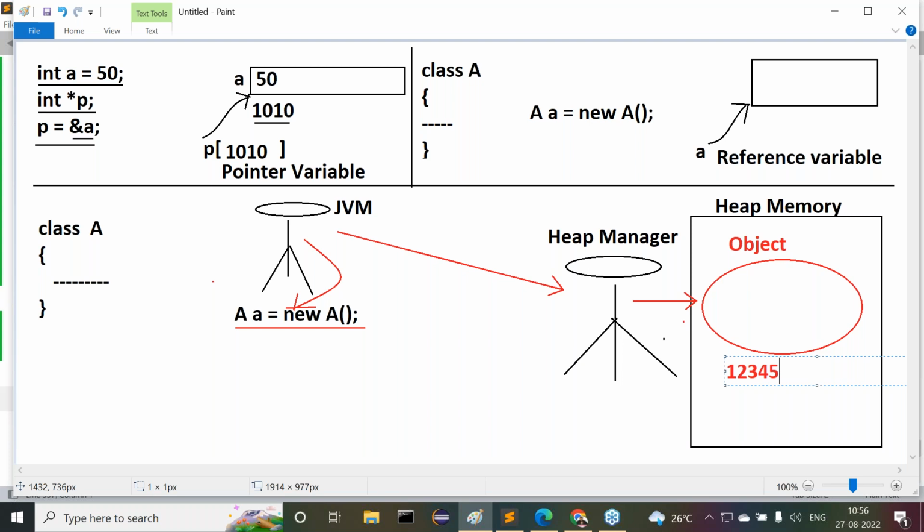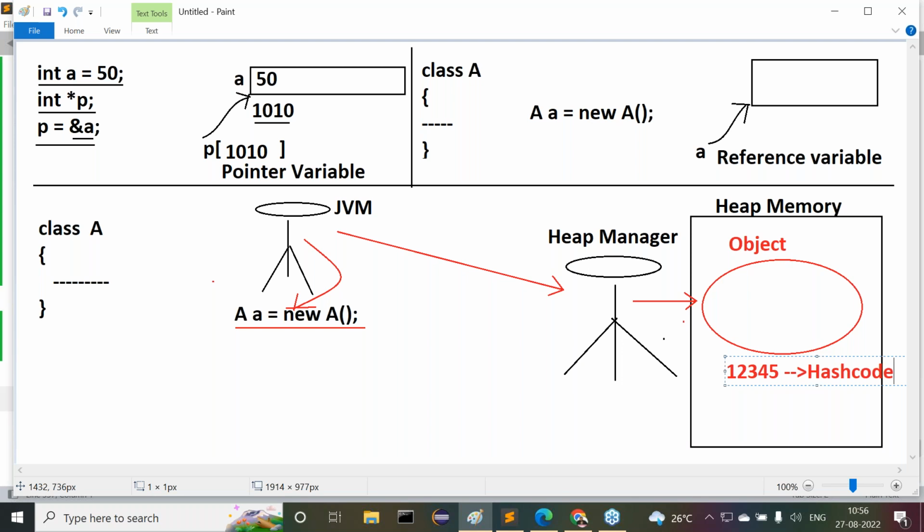That random integer value, provided by heap manager for each and every object, is called the hash code of the object.